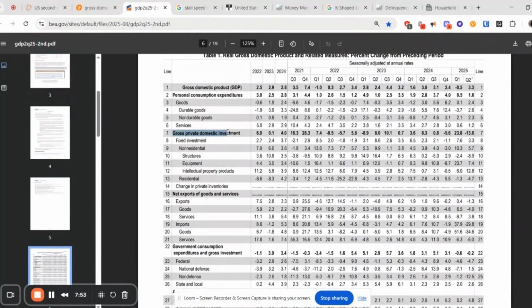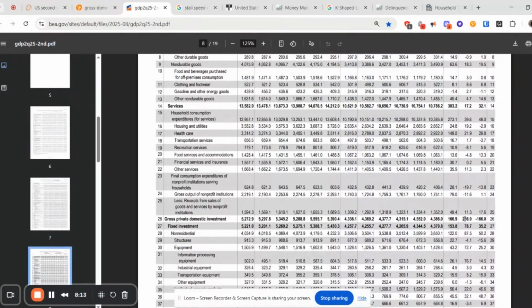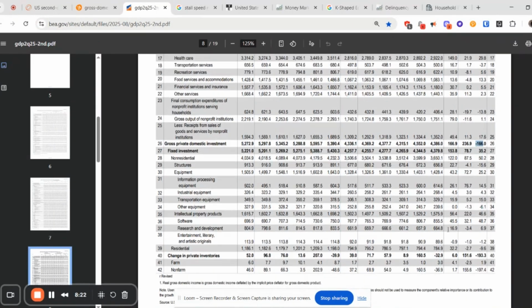That's another thing as well, just on the investment side. There are different types of line items for investment. Like gross private domestic investment: we saw that in Q1 there was a significant investment from private businesses, obviously to counteract these tariffs. And in Q2, we've seen a significant reduction of about 14%. You can start to dive into the actual numbers when you come down here. So $236 billion was invested in Q1, and then there was a large reduction of $166 billion in Q2 2025.